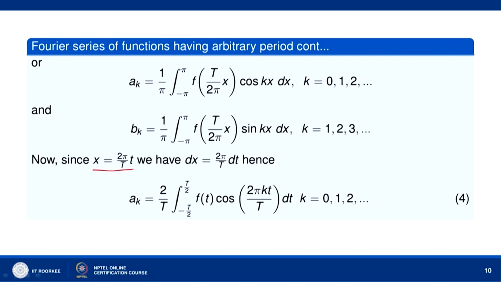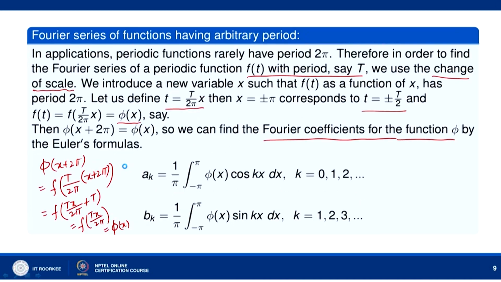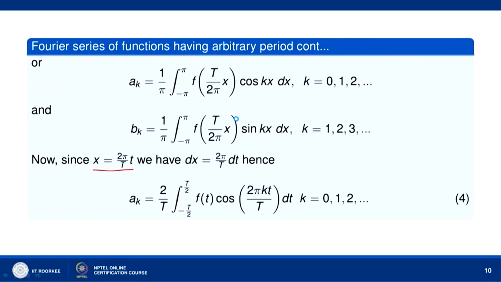Now, we have assumed that t is equal to T over 2 pi into x. Okay. From here we can see x is equal to 2 pi t over T, and therefore, dx equal to 2 pi over T into dt. Let us make that substitution.